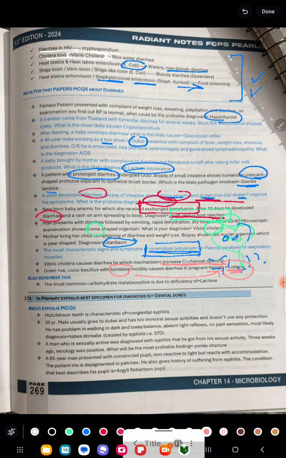Clear? Also remember that most common carbohydrate malabsorption is due to deficiency of lactase enzyme. Clear? It is the deficiency of lactase enzyme which causes carbohydrate malabsorption. Clear? Now the next point we will do in the next video.